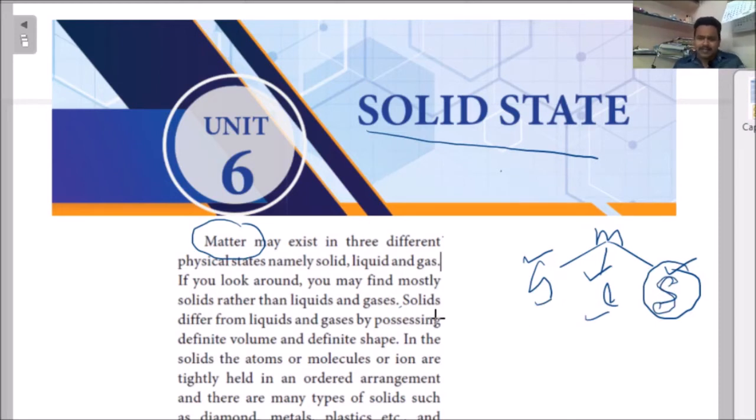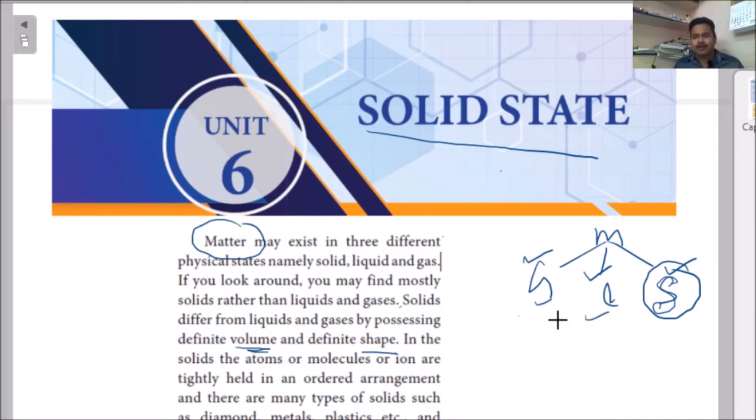properties like, what is that? They occupy definite volume. Solid can occupy definite volume and a definite shape, because gas occupies the volume wherever you keep it. Liquid also will take the bucket shape, or any drum shape, but solid has its own shape.